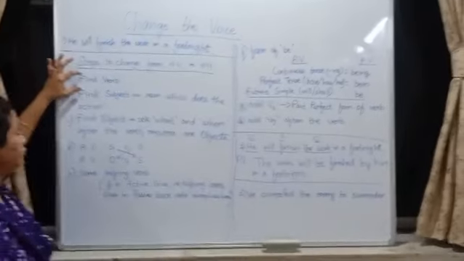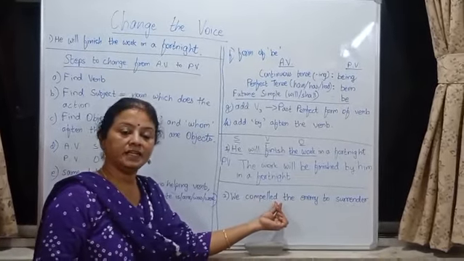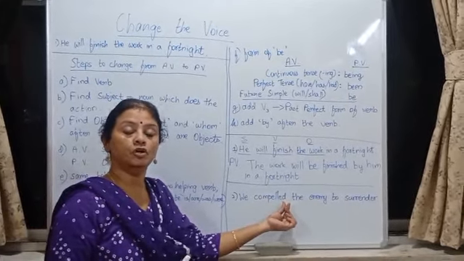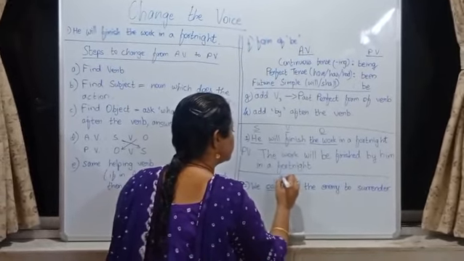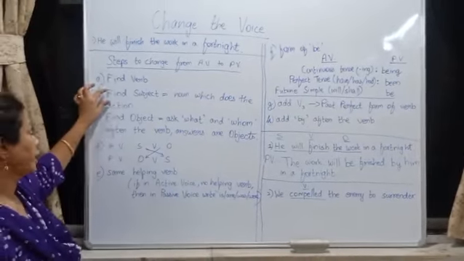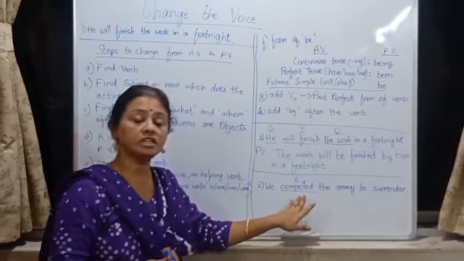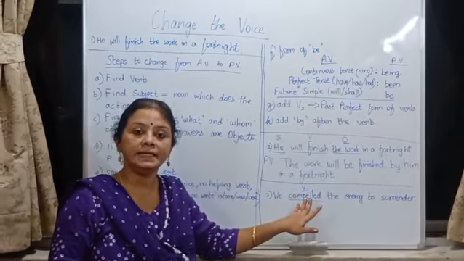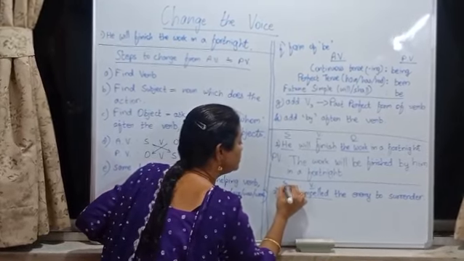First step, find the verb. Verb is compelled. If it ends with ed, it is definitely a verb only. Next step, find the subject, the noun which does the action. Who is compelling? We. We is the subject.